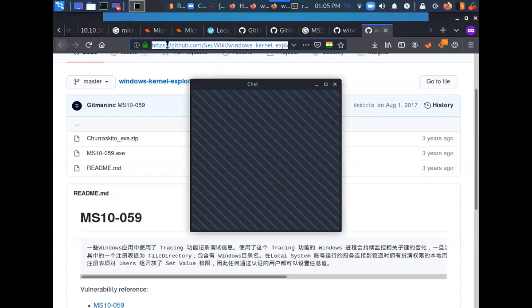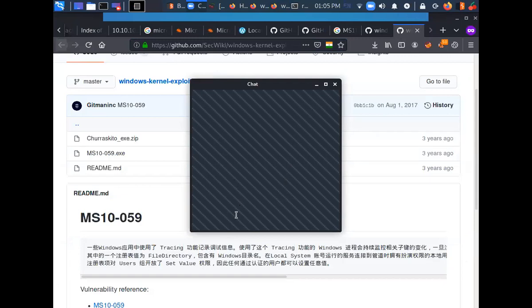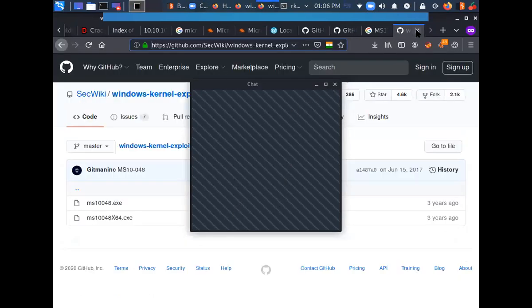You can try the same thing with this exploit as well, ms10-059.exe. Try to download the exploit and send it. I've already shown you how you can send the exploit from your Kali to the Windows machine.